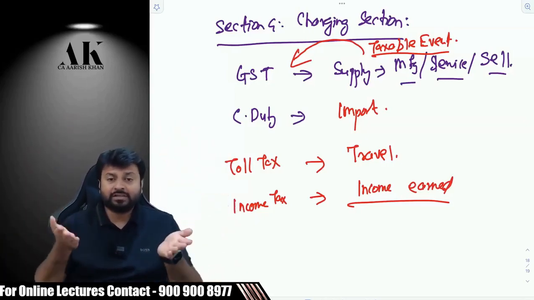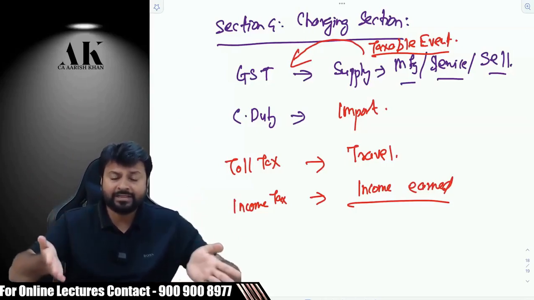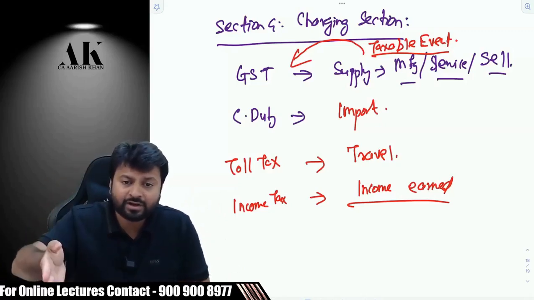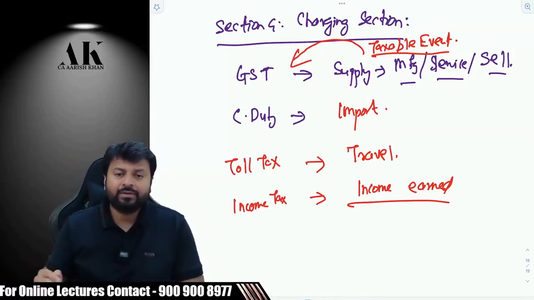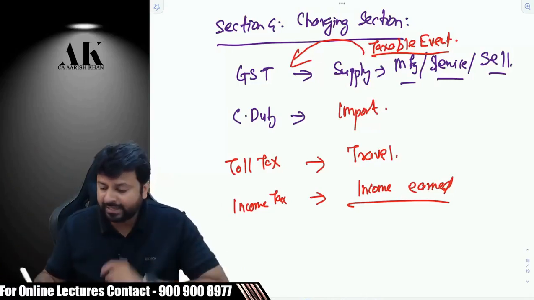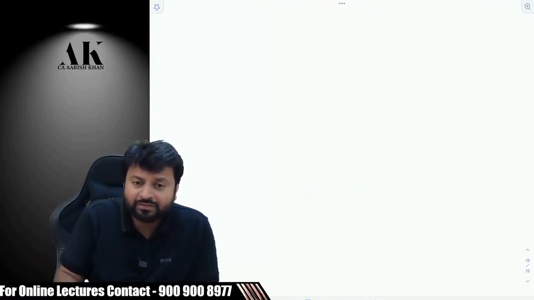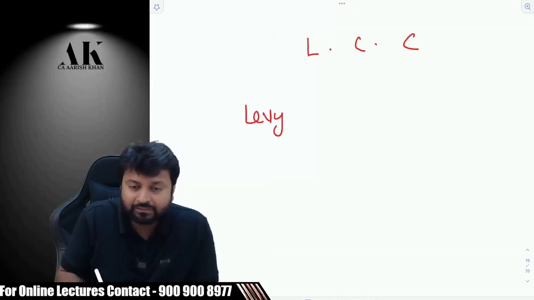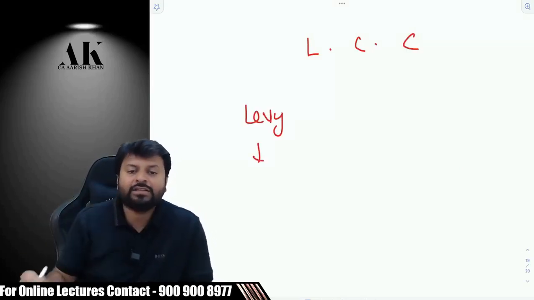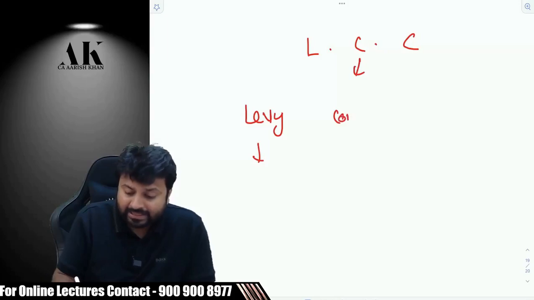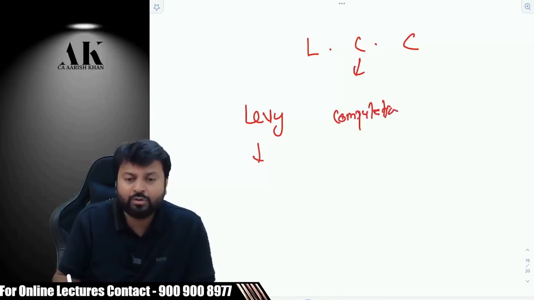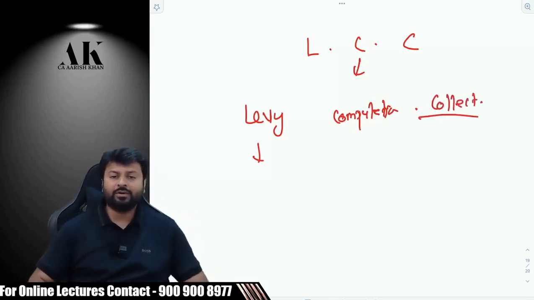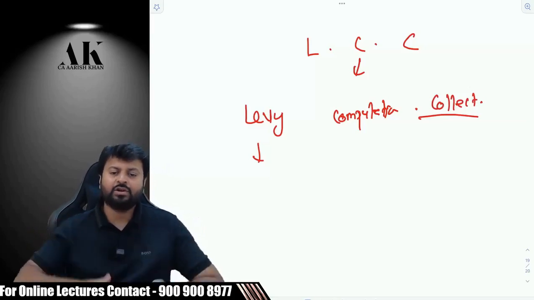The government has to say first what is the activity that the taxpayer has to do to get taxed. Unless and until that is very clearly mentioned in the law, you cannot go ahead. Listen carefully, taxation law runs on a very important concept of LCC. What do I mean by L? L means, first of all, the government has to prove that the tax is levied on the assessee. C means, once it is proved that it is levied, you have to compute. And then once it is computed, the government can collect. Are you able to understand that? This is the process of taxation law.